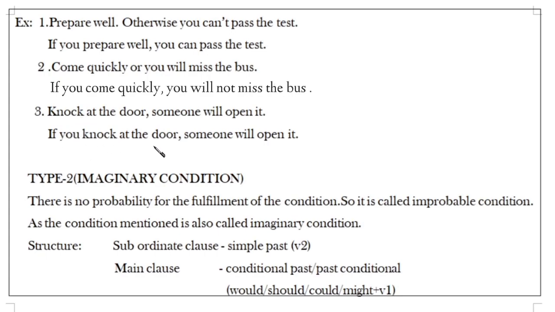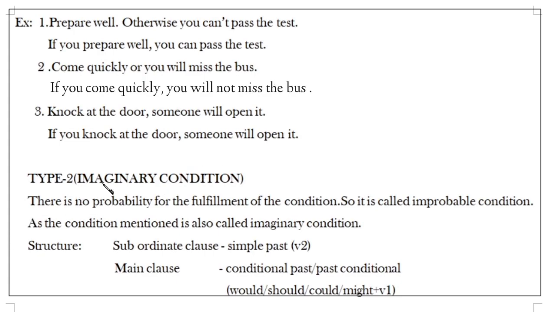The subordinating clause, you must construct with simple present, and in the main clause, you must follow simple future. I already explained tenses in previous videos. If you watch those videos, you can understand these if conditional clauses in the easiest way.